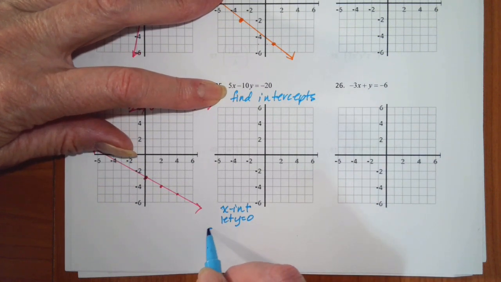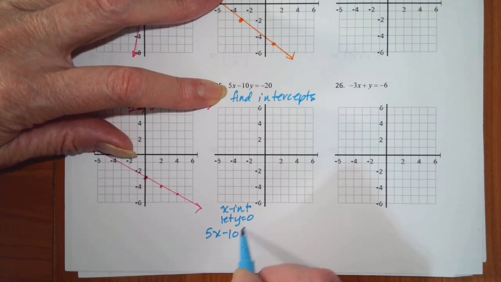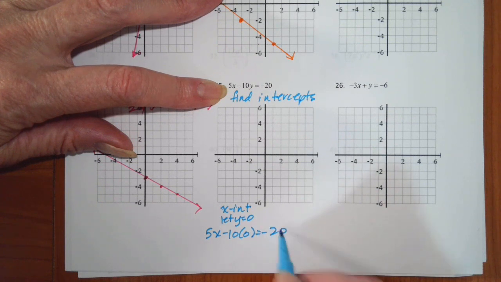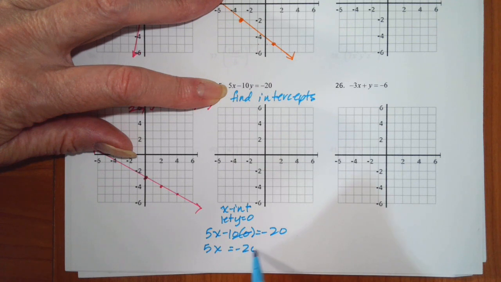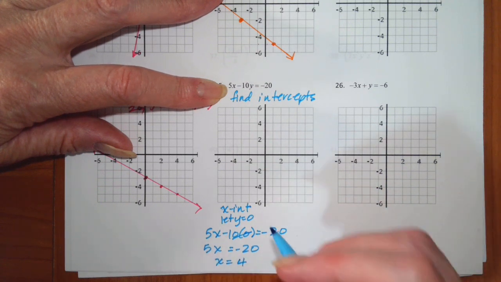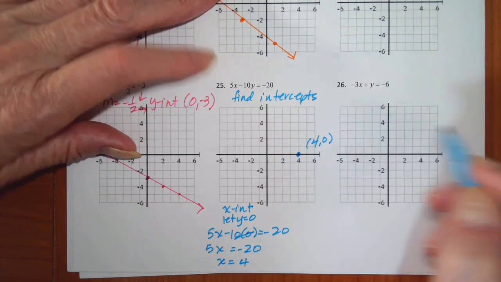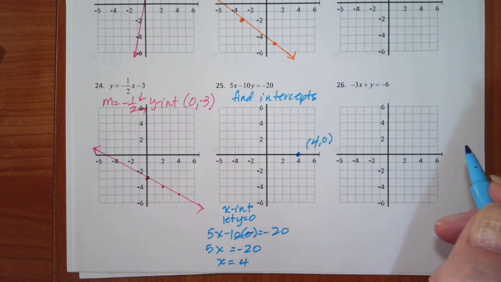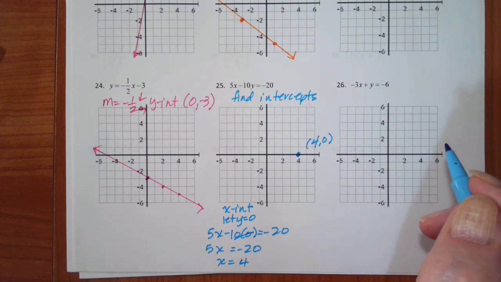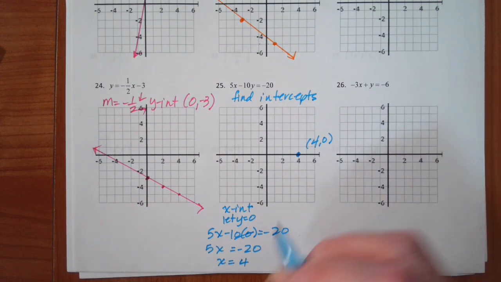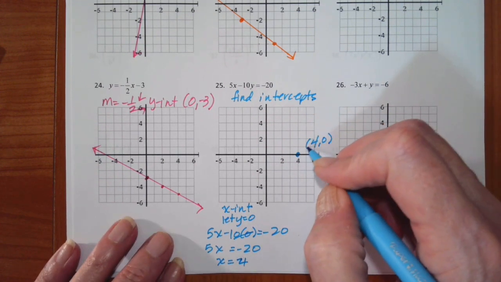So that gives me 5x minus 10 times 0 equals -20. 5x equals -20. When I divide by 5, I get x equals -4. So -4, 0 is my x-intercept.